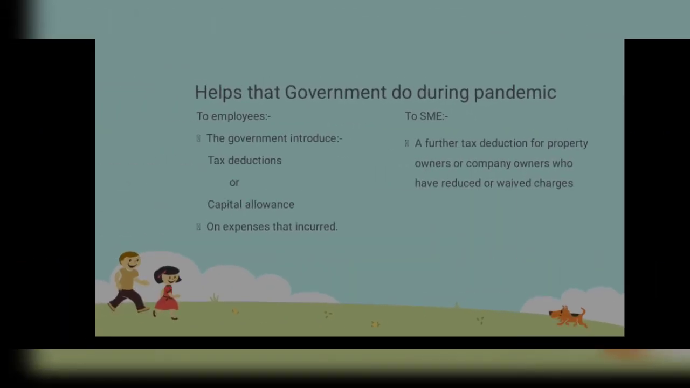During the pandemic, the government of Malaysia also gave help to chargeable persons, which is to employers. The government introduced tax reductions or capital allowance on the expenses incurred. For SMEs, which are small and medium enterprises, there is a further tax deduction for property owners or company owners who have reduced or waived charges.